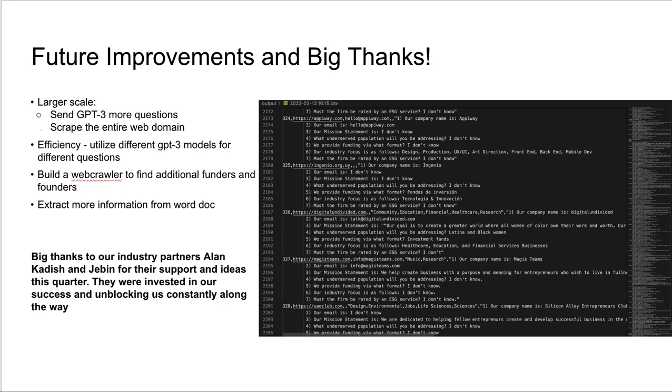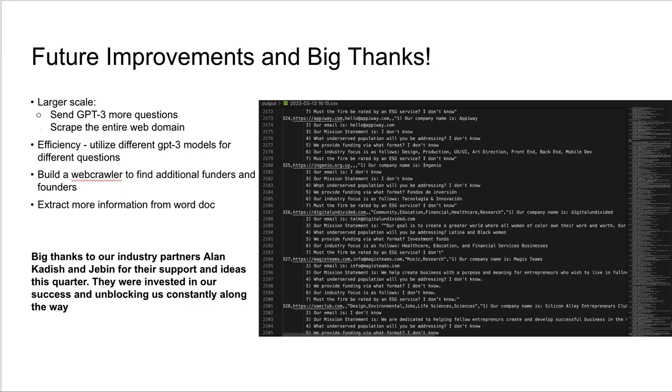For the future directions for this project, there's many things that they can do. They could bring it to larger scale by either sending GPT-3 more questions about each company, or scraping more of the web domain for each company and sending that along with the context. They could also improve efficiency by utilizing different GPT-3 models for different questions, because some models are a tenth or even less of the cost of the more advanced models.